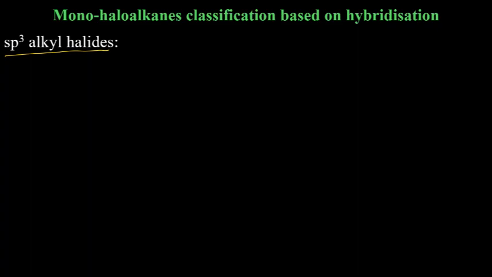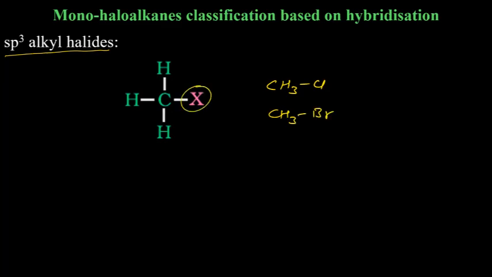It is simple. Alkyl means aliphatic compounds, alkyl halides like this. So this is CH3Cl or CH3Br. This is the halogen. In this, the carbon is sp3 hybridized because you can see there are 4 bonds.